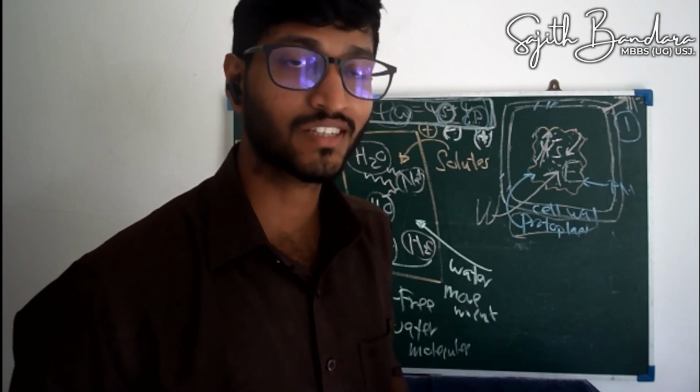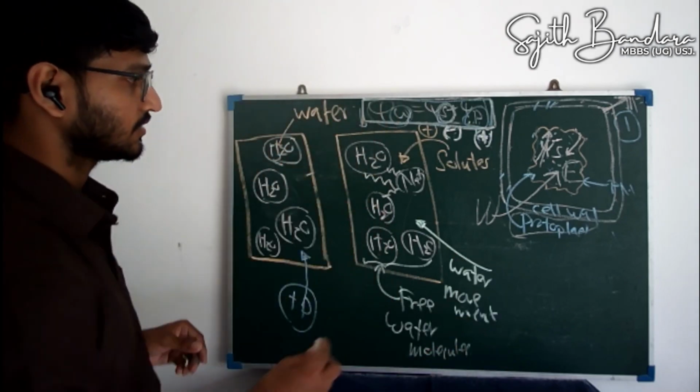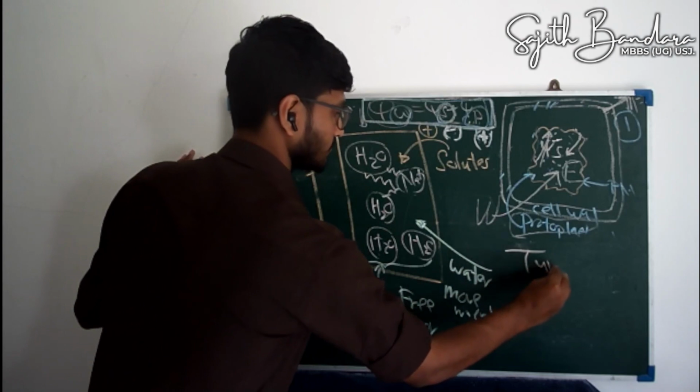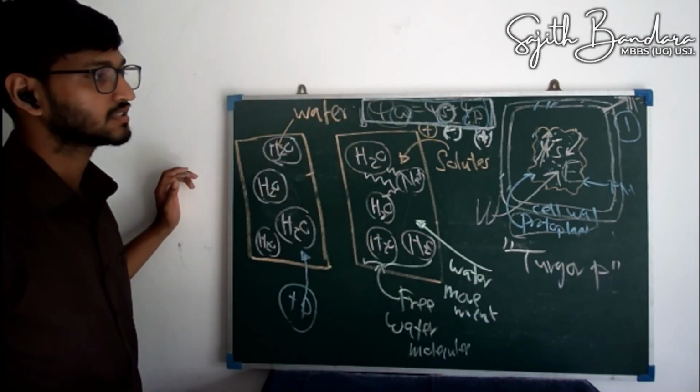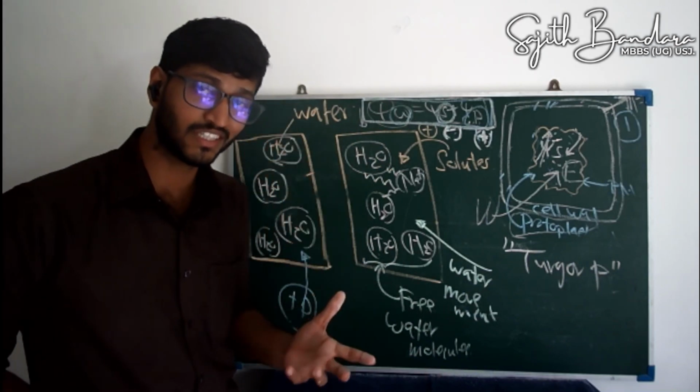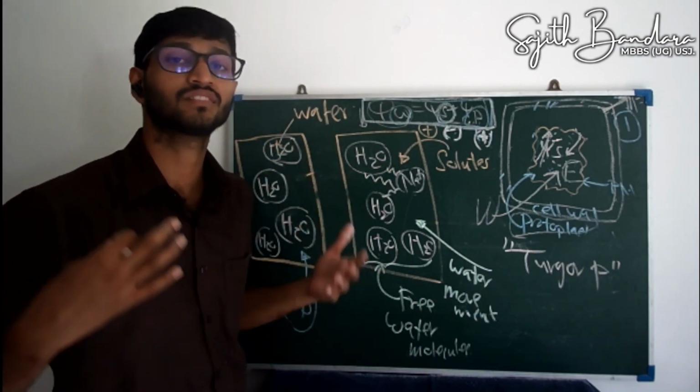So you call it turgor pressure. The term you give is the turgor pressure. This is what you call turgor pressure. So this is basically the pressure potential inside the cell.